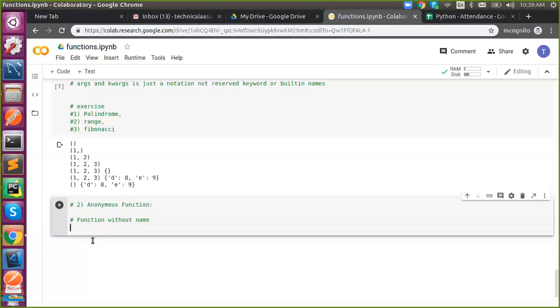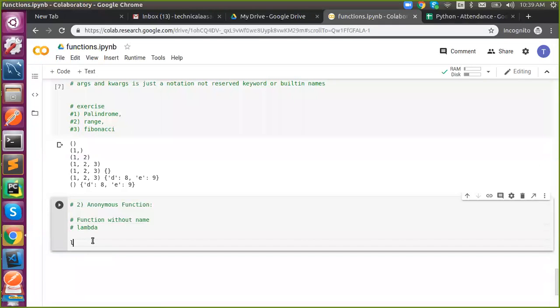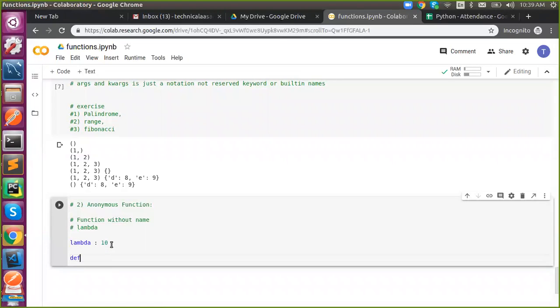Okay. So here we are using a reserved keyword called lambda. We can create an anonymous function using lambda. Where are we using it? We'll discuss that. So this is the syntax: lambda colon a value. This is exactly what it would look like if I wrote it as a named function. But in a named function, we have a name.